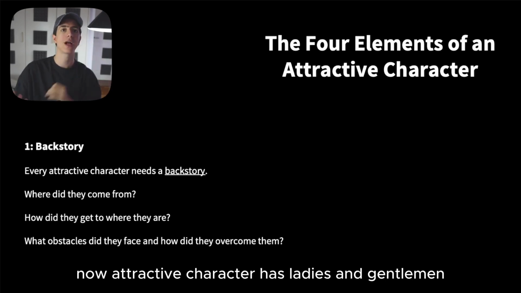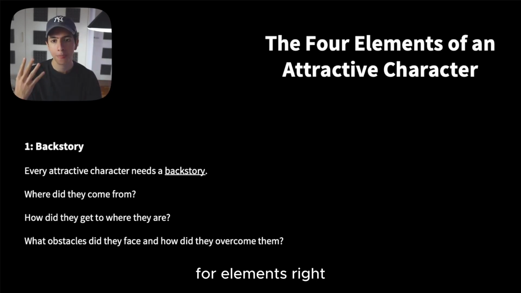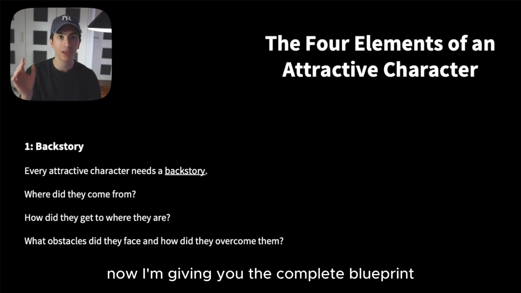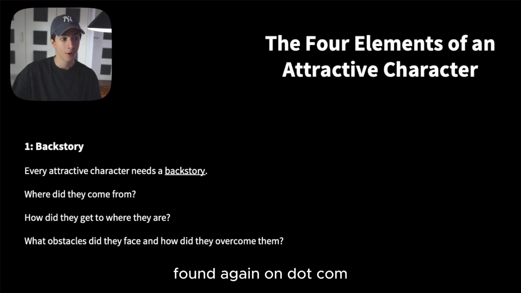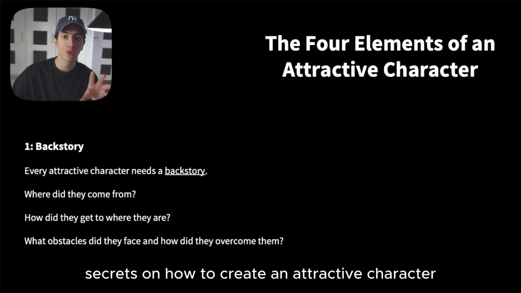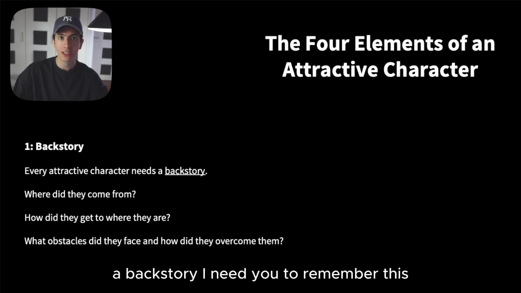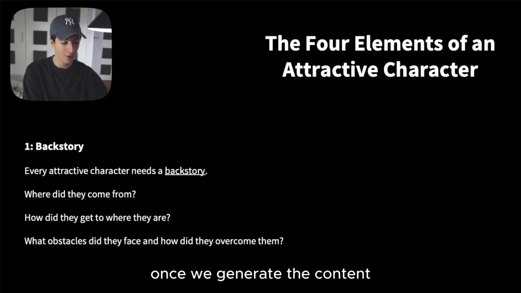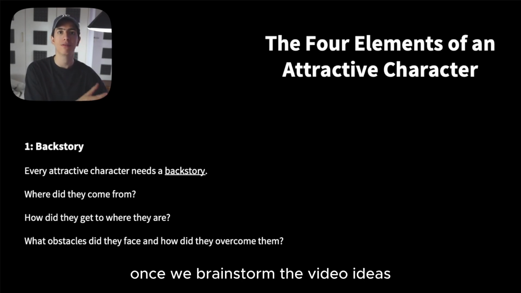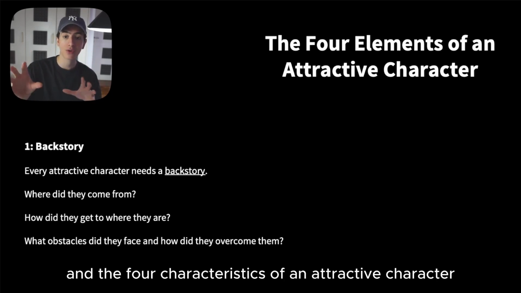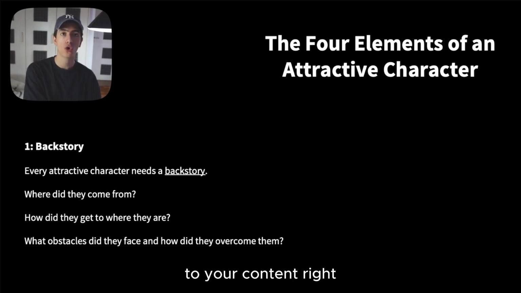Now, an attractive character has, ladies and gentlemen, 4 key elements. The first element is a backstory. Now I'm giving you the complete blueprint, found, again, in .com Secrets, on how to create an attractive character. The first secret is that an attractive character has a backstory. I need you to remember this. Once we generate the content, once we brainstorm the video ideas, I want you to implement all of these 4 core elements, the 4 characteristics of an attractive character, in your content.